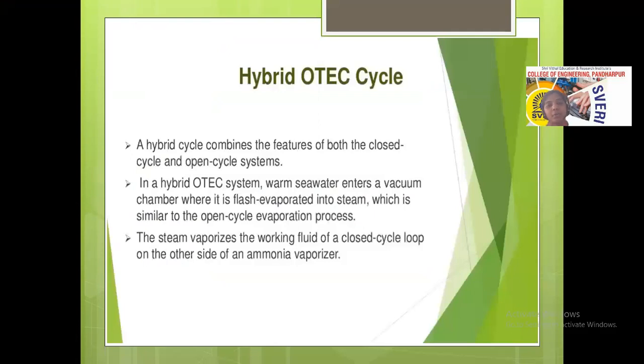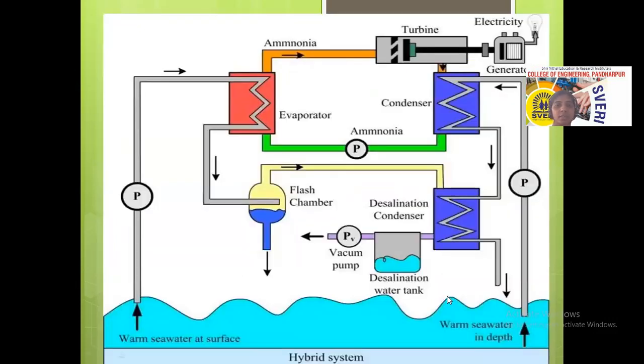Okay, so the third type of ocean thermal energy conversion system is the hybrid cycle. That means the hybrid cycle combines both types of cycle, the closed cycle and the open cycle, in the hybrid ocean thermal energy conversion cycle. So in a hybrid OTEC system, warm seawater, I will just explain the diagram here again.